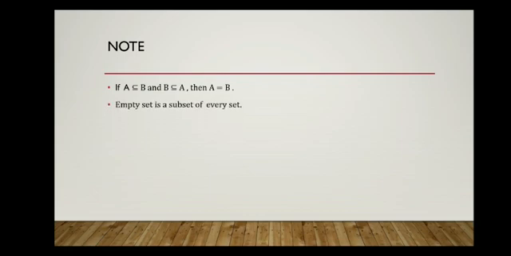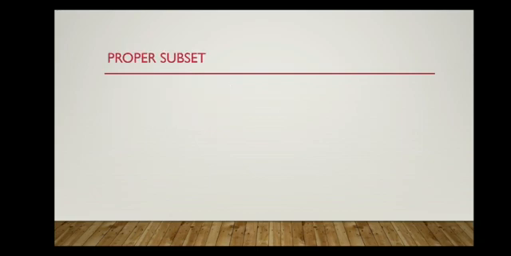Empty set is a subset of every set. Why? Empty set is a part of every set. Okay, so empty set is a subset of every set. Every set is a subset of itself. So the entire set is a part of the entire set. So every set is a subset of itself. Okay.